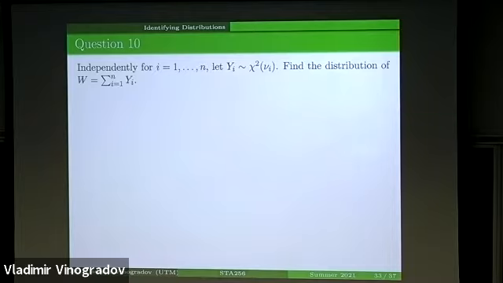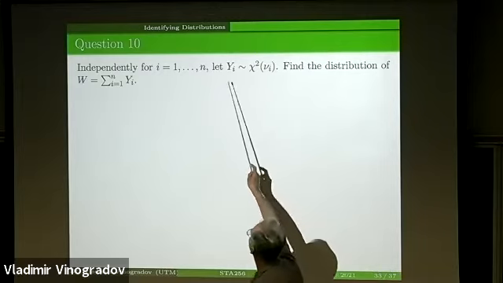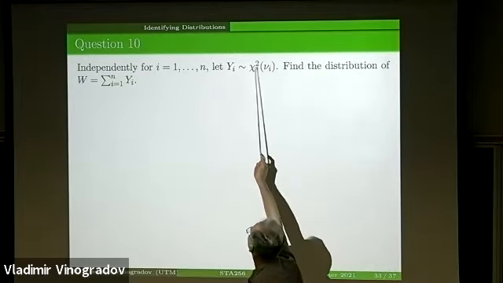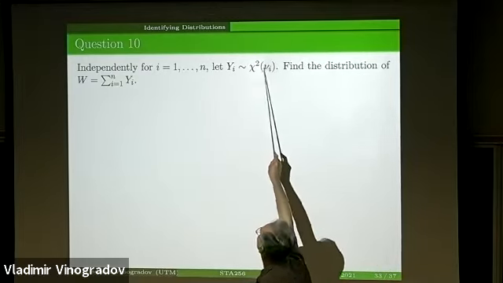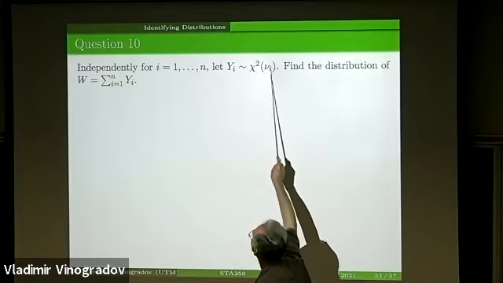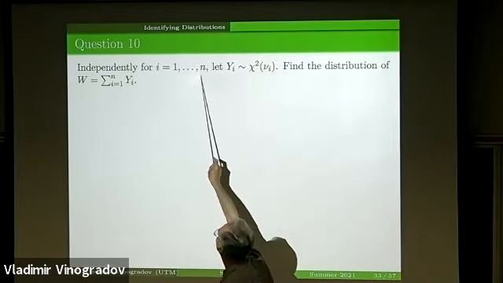And next, I consider a sequence of chi-squared variables y1, y2, ..., yn that are chi-squared distributed with degrees of freedom nu i respectively, where i varies from 1 to n.